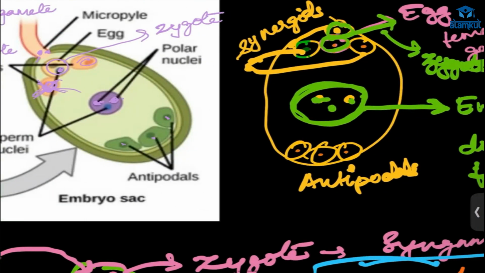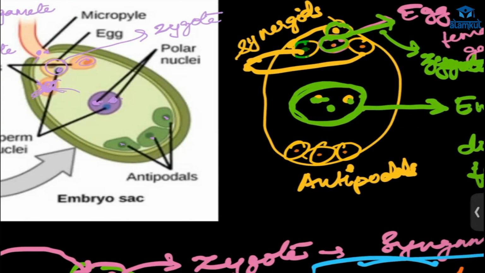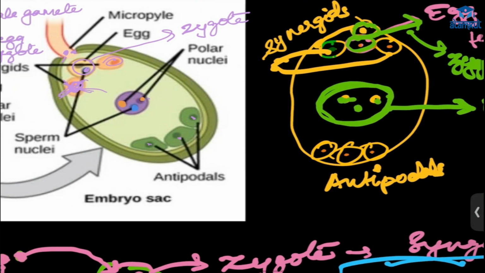I told you there were two male gametes. One of the male gametes is used up. The other one, what will it do? It will go and fuse with the polar nuclei.